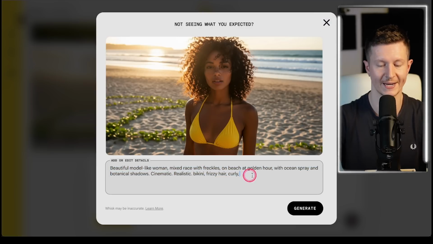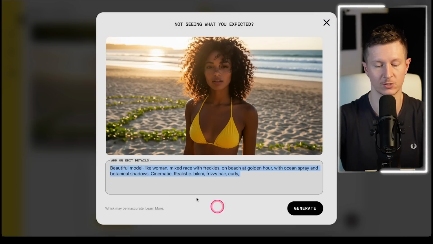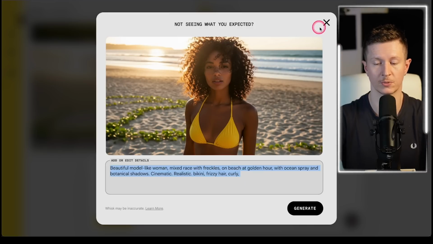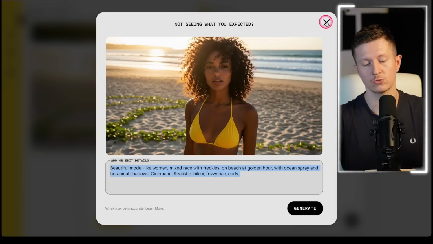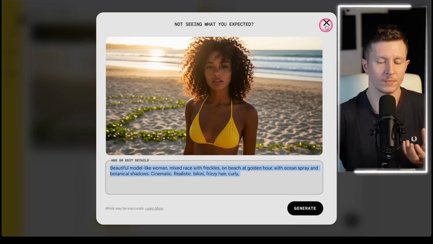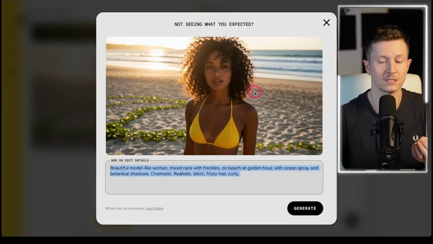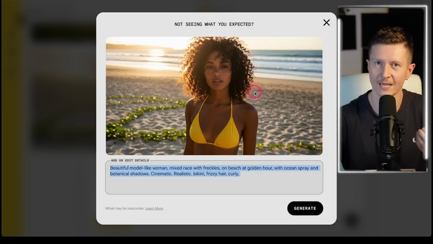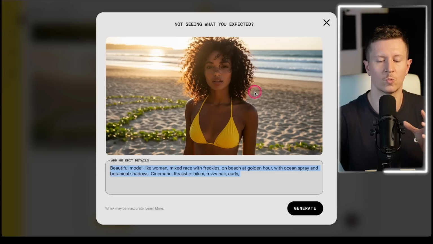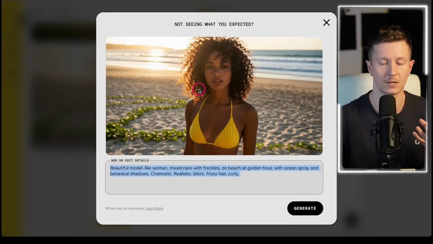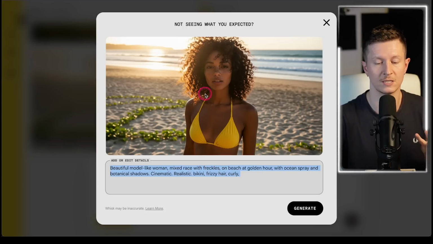Now, I also ran a different prompt, and it was this one: beautiful model-like woman, mixed race with freckles on beach at golden hour, and we got out a beautiful output here. This really is extremely realistic, even though the composition, I would have to say, is slightly underwhelming. It's very middle of the road. It's rather safe. It does give us a wonderful realistic shot, and I particularly love how the light is refracting through her curly hair here, and also the expression that she has is extremely engaging.